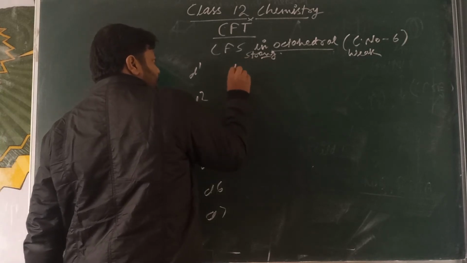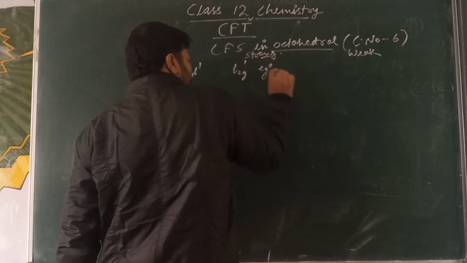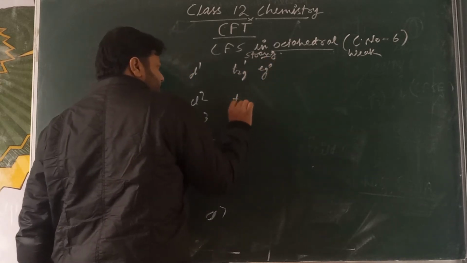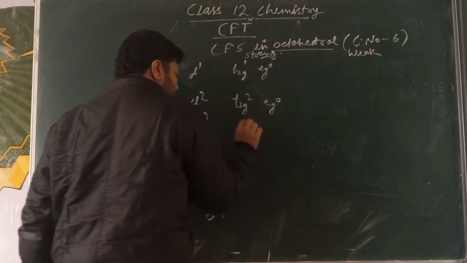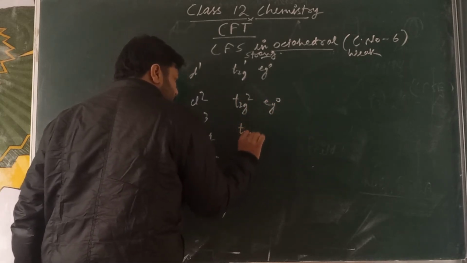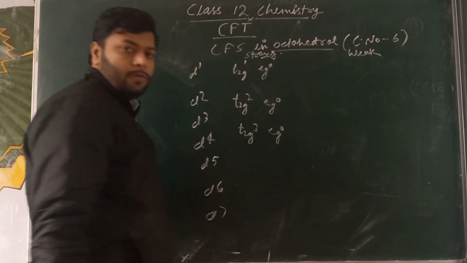This is called T2G 1, EG 0, T2G 2, EG 0, T2G 3, EG 0.